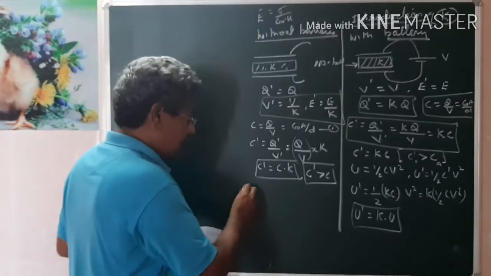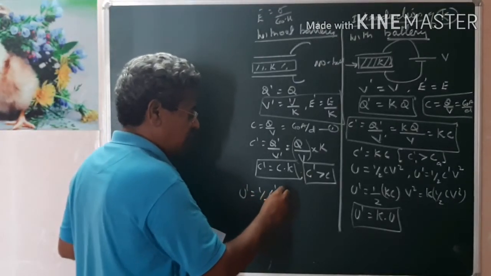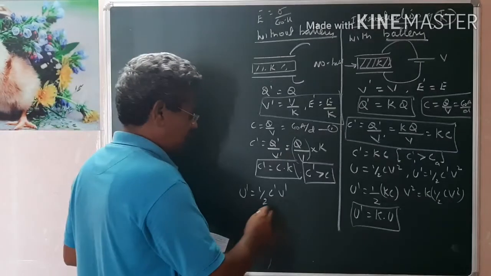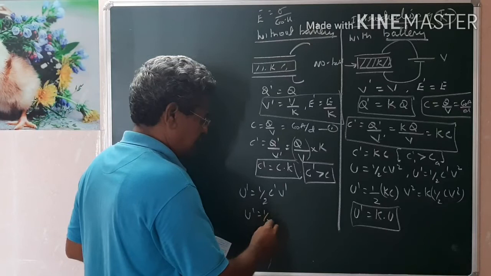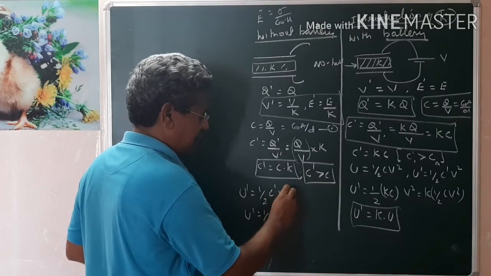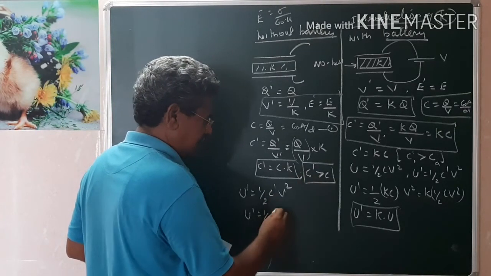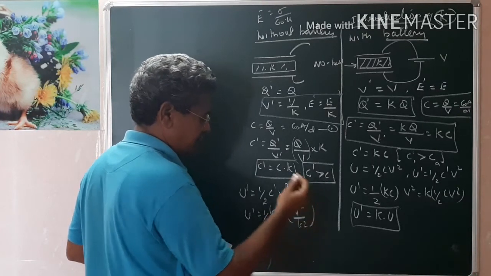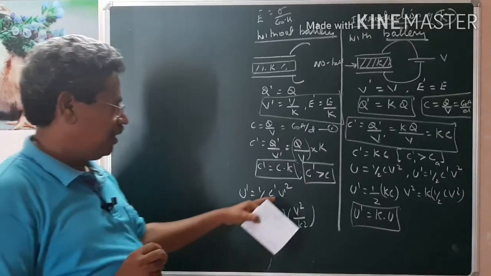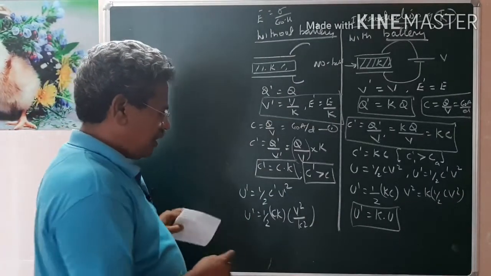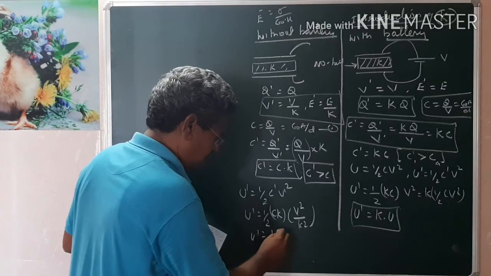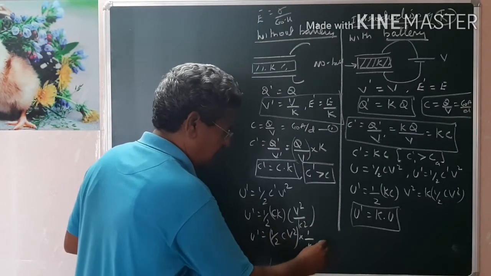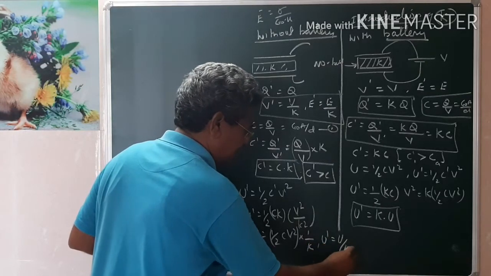Now the energy gain U dash is equal to half into the new capacitance C dash into the new potential V dash squared. So U dash equals half C dash V dash squared, where C dash equals CK. But V dash is V by K, so V dash squared is V squared by K squared. You see, K cancels. Therefore U dash equals half into C into V squared into 1 by K. I think you now understood, U dash equals U by K.